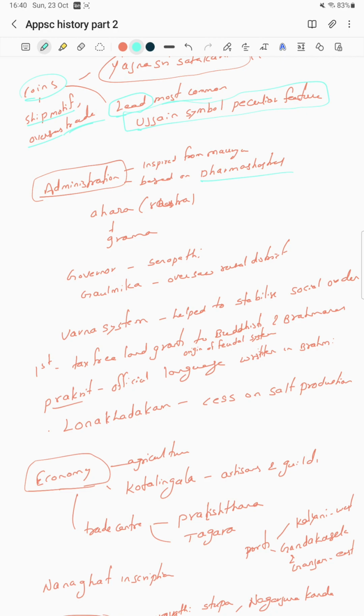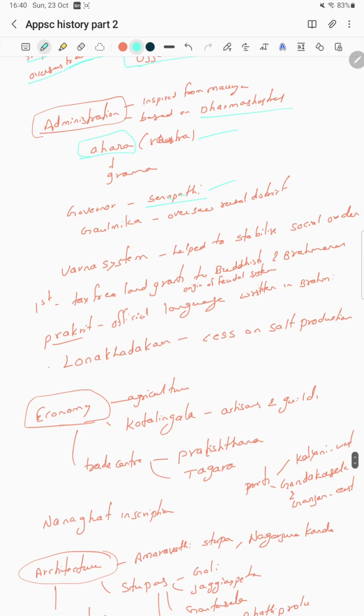Satavahanas were very secular. They were the first kingdom to donate free lands to the Brahmanas as well as Buddhist monks. They allowed Buddhist monks, Jain monks, and Hinduism. They are very secular in nature. Next, Ahara: the Ahara means rashtra, and is divided into gramas. The governor is regarded as senapati.